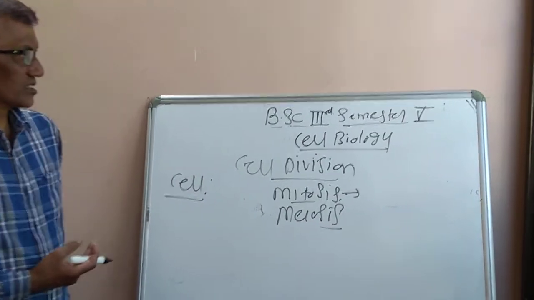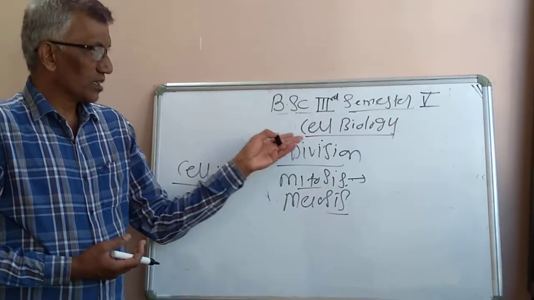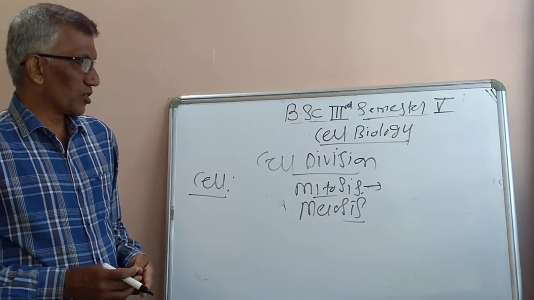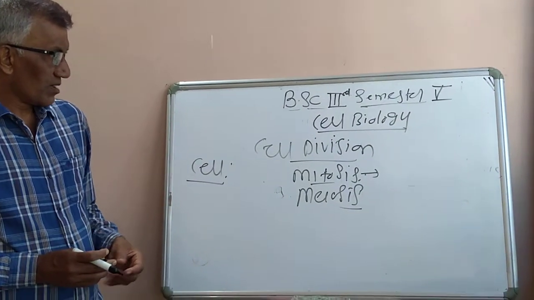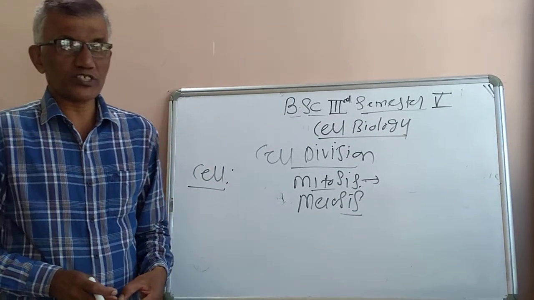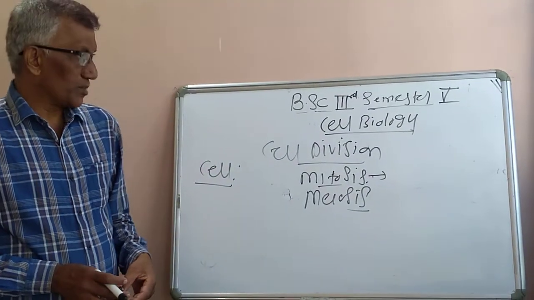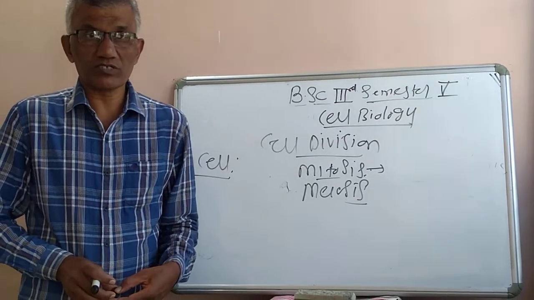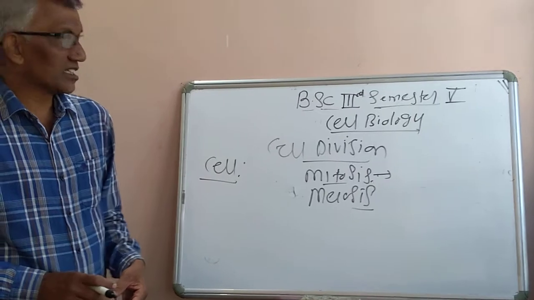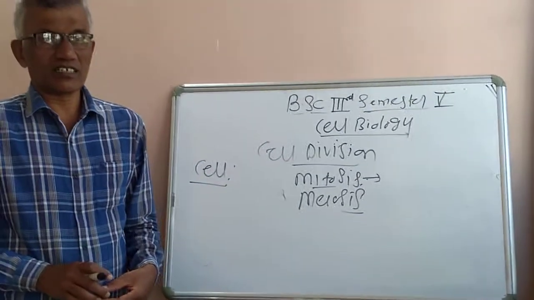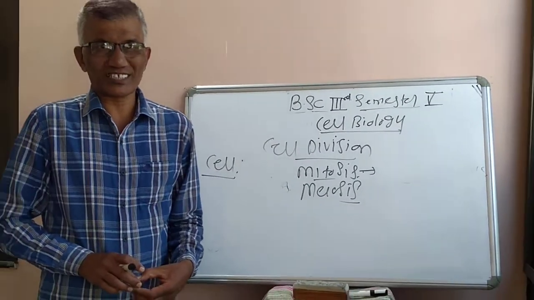BSc third year students, semester 5, the paper is cell biology and molecular biology. In our syllabus, whatever the syllabus they have mentioned for this paper, we have already completed the first chapter, the cell organelles, then what is meant by prokaryotic cells and eukaryotic